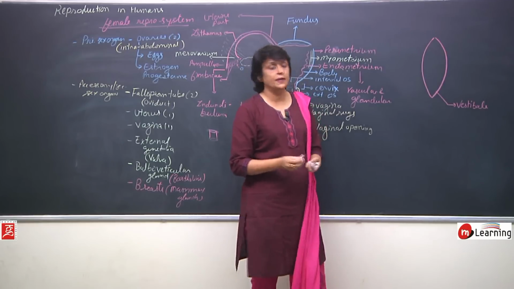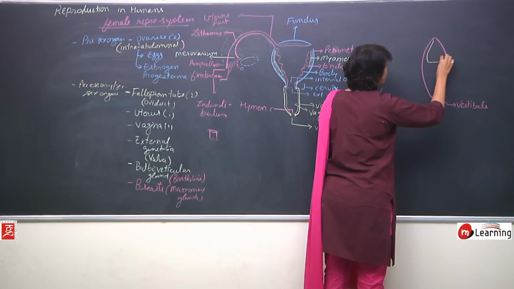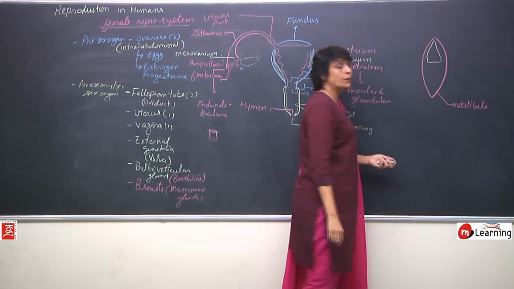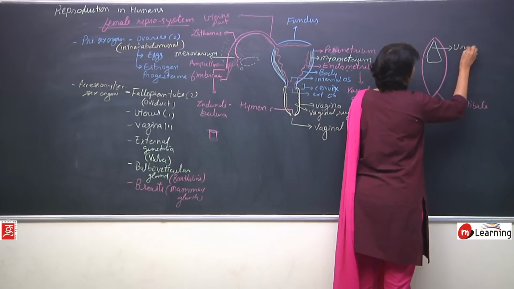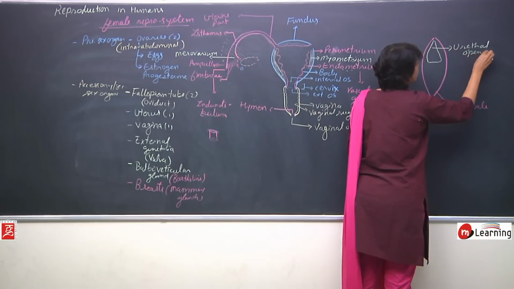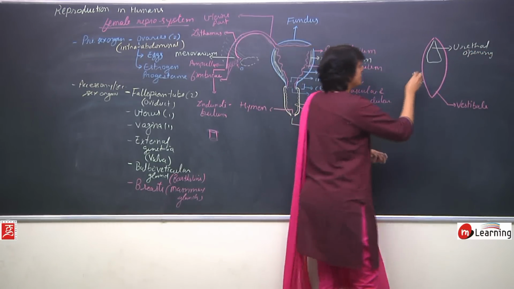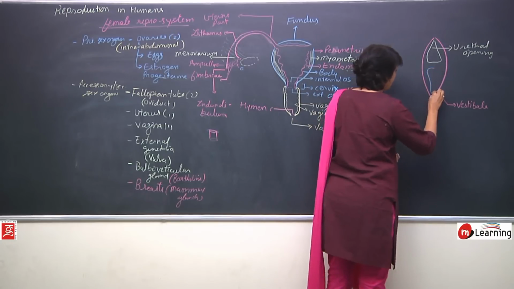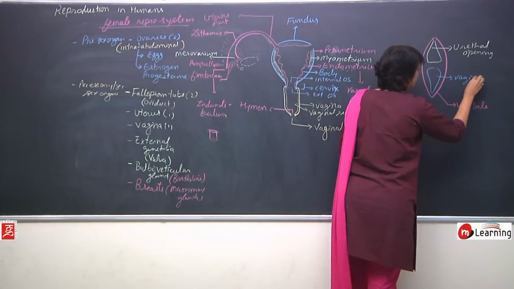There are two openings in this vestibule. The upper opening is the opening of urinary system. So this is known as urethral opening, and the lower opening is the opening of vagina. So this is vaginal opening.